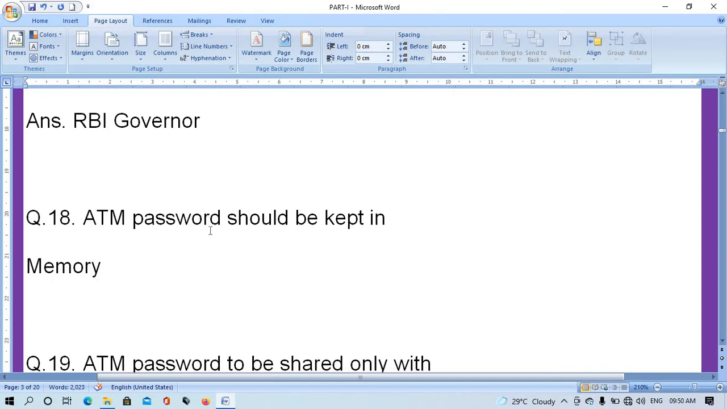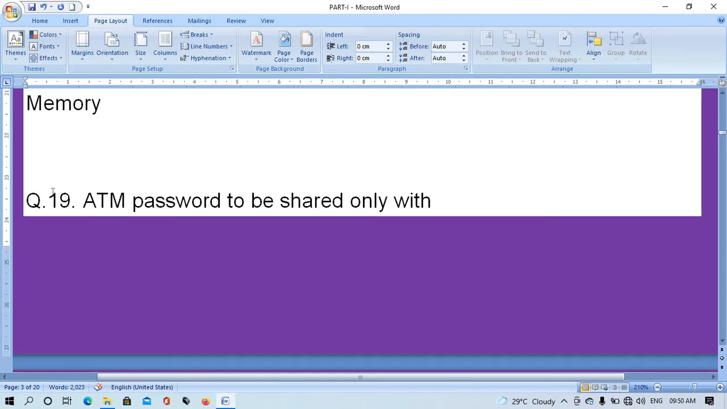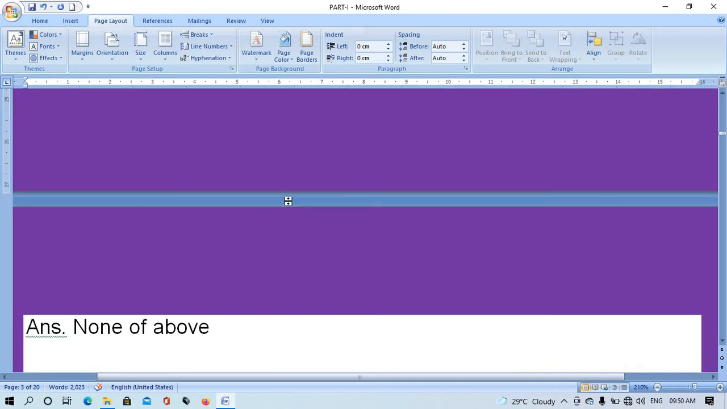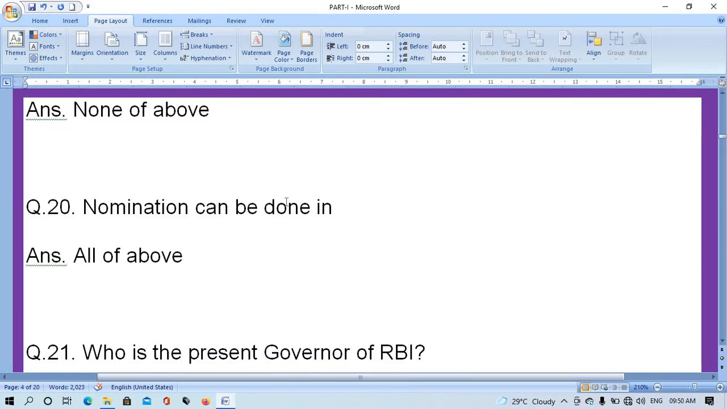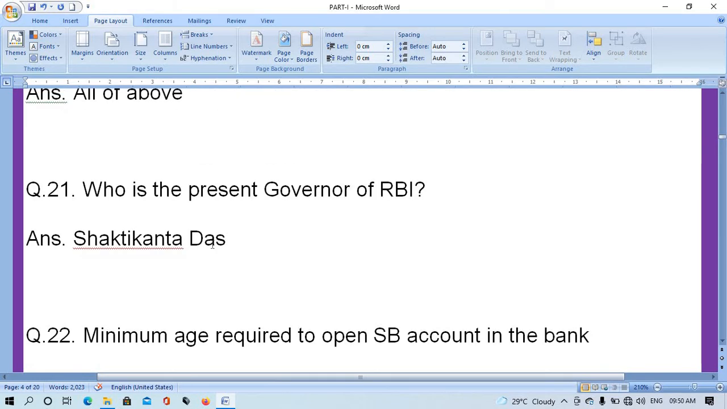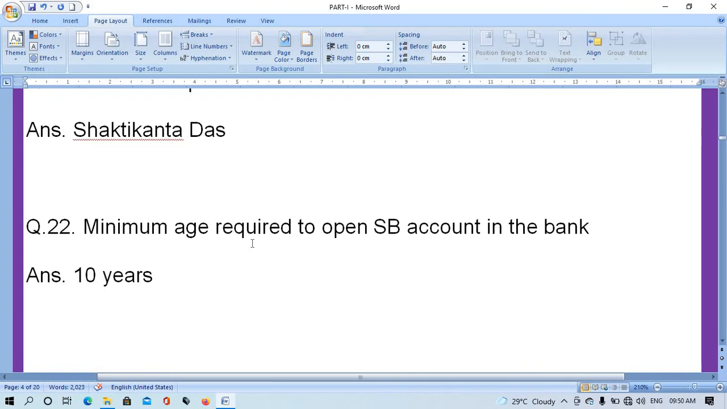Question number 18. ATM password should be kept in? The right answer is memory. Question number 19. ATM password to be shared only with? None of the above. Question number 20. Nomination can be done in? All of the above. Question number 21. Who is the present governor of RBI? The right answer is Shaktikanta Das.